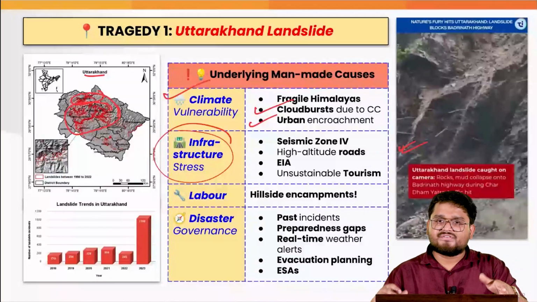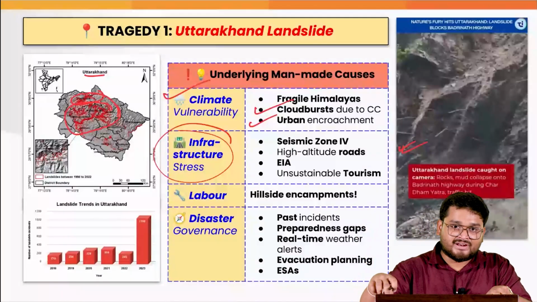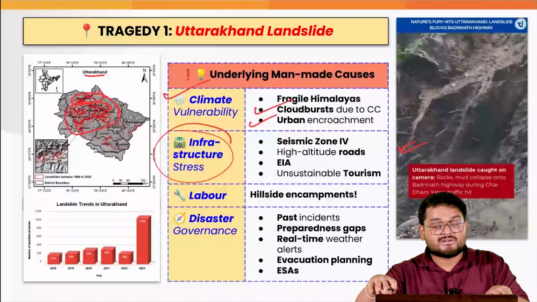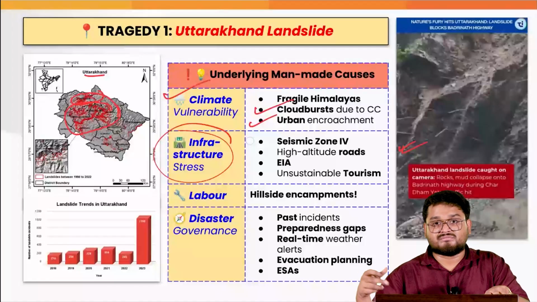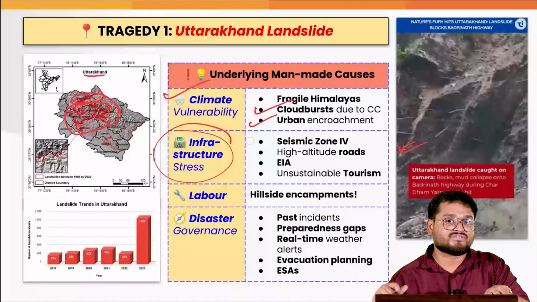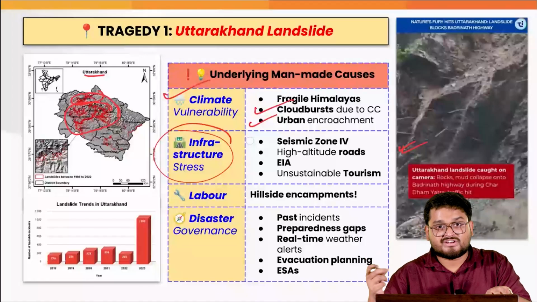While that is good, obviously we need more tourism for the region, because a lot of Himalayan states, especially Uttarakhand and Himachal Pradesh, even Jammu and Kashmir, depend a lot for their livelihood on tourists like us. So unless we go there, they do not have a proper sustainable livelihood.